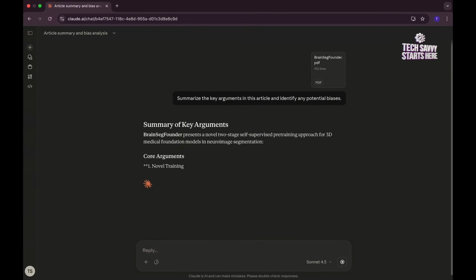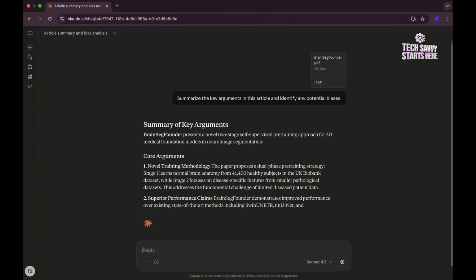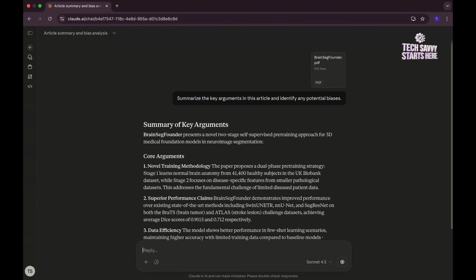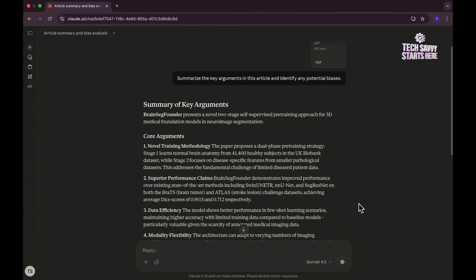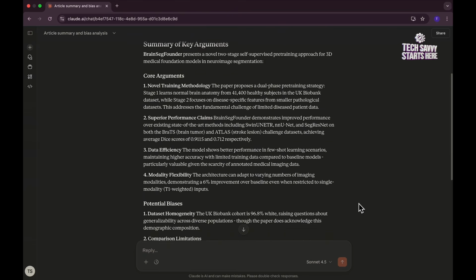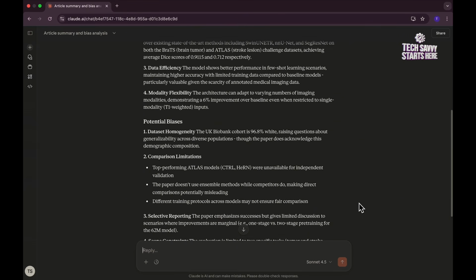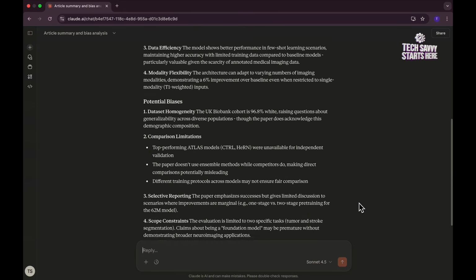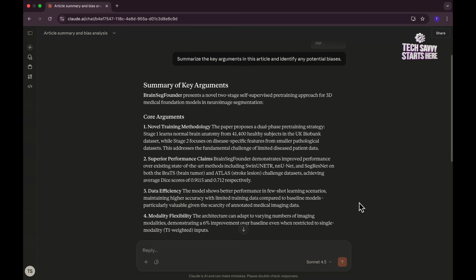So now you just see how Claude is doing its job. It's not just summarizing it, it gives you a top summary, and then it starts to show you the arguments. It analyzes the arguments. Like you can see, these are the core arguments. It has 4 of them, and then it also points out the potential biases that are involved in this very technical paper. You use this for reviewing long documents and research papers. So whenever you need thoughtful, nuanced analysis rather than just a quick answer, Claude is your go-to tool.